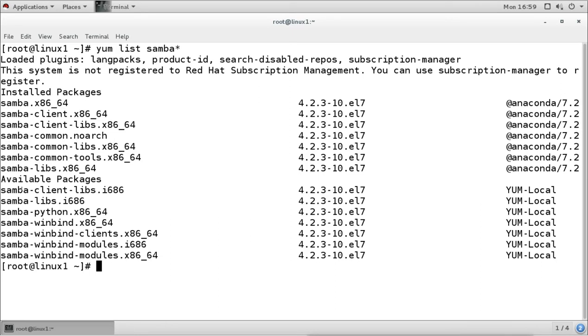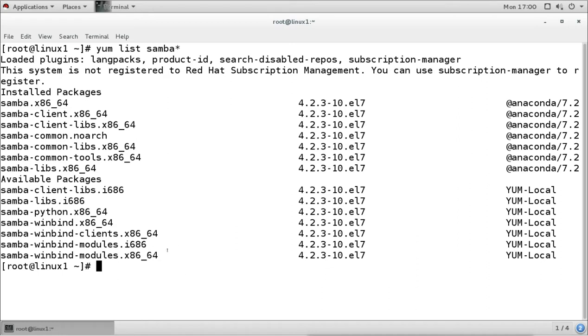The other available packages are 32-bit packages, and then there are some WinBind packages. WinBind is used for a different thing, that is joining the domain. So the main packages we need are Samba and Samba common. If you want client tools, then you can install the client also.